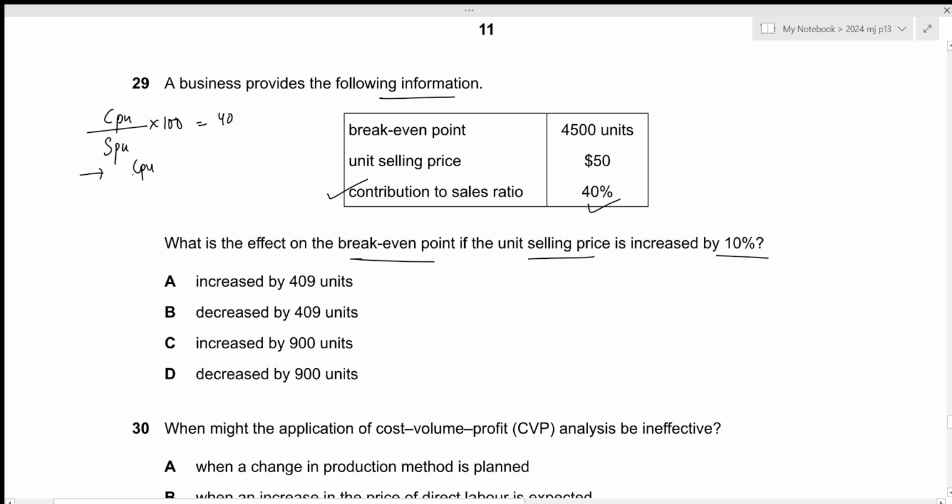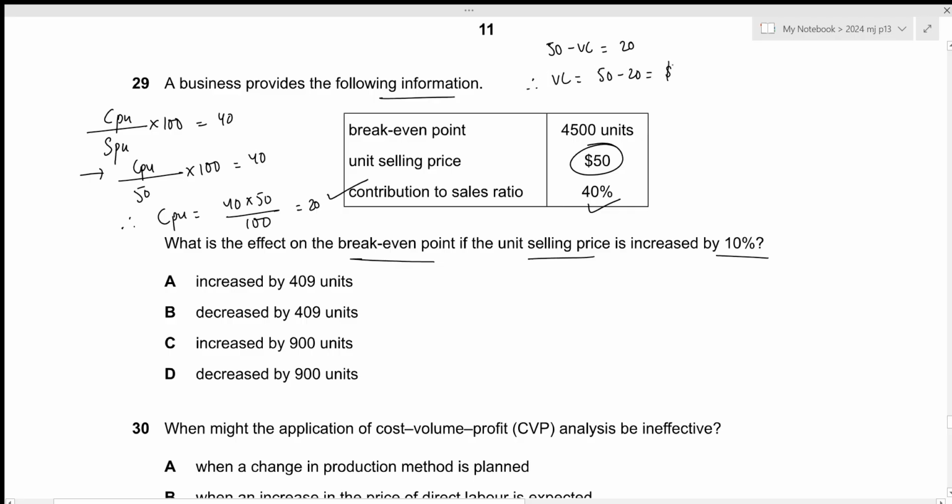Now contribution per unit divided by the selling price of 50 times 100 will be equal to 40, which means that the contribution per unit will be equal to 40 times 50 divided by 100, which results in the value of 20. Now the next thing we can do is calculate the variable cost. So 50 minus variable cost will result in the contribution of 20. It means that the variable cost is 50 minus 20, which is 30.